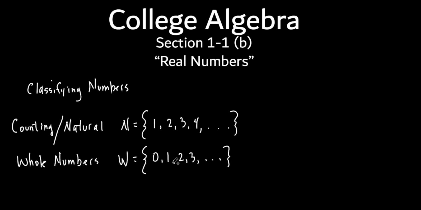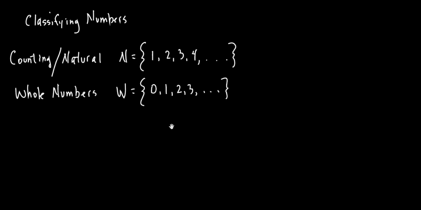And then it's just like the counting numbers, but it just starts with a 0. So the only difference between whole numbers and counting numbers is whole numbers have a 0 in it and counting numbers do not. So that's pretty easy. You've been doing this stuff since middle school, haven't you? Doesn't it seem like every year they start off teaching whole numbers and all that kind of thing?